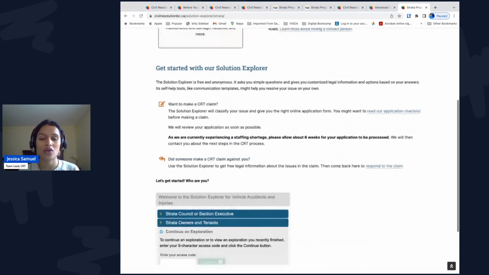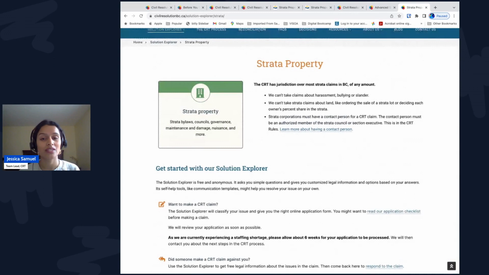The Solution Explorer is not a substitute for legal advice. It's legal information, but as you saw, it can provide a lot of information for you to follow certain requirements in the Strata Property Act, in this case, to make a bylaw complaint and for the Strata Council to enforce the bylaws. It also helps you complete the steps required by the law before making a CRT claim. For example, the requirement that an owner must request a hearing before they can make a claim with the CRT, or the requirement that the Strata Council must send a demand for payment letter before making a claim to collect payment for a fine.